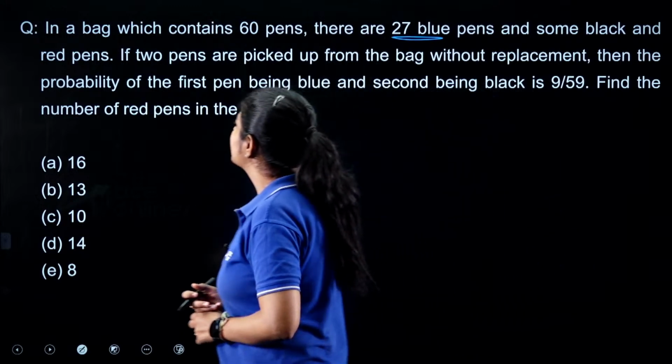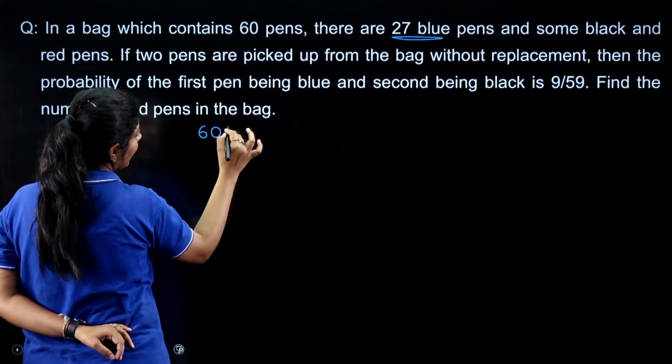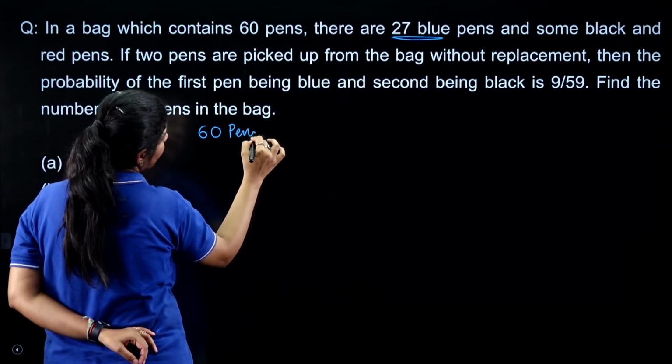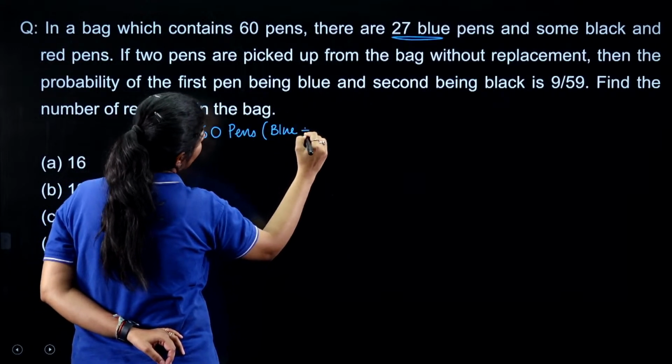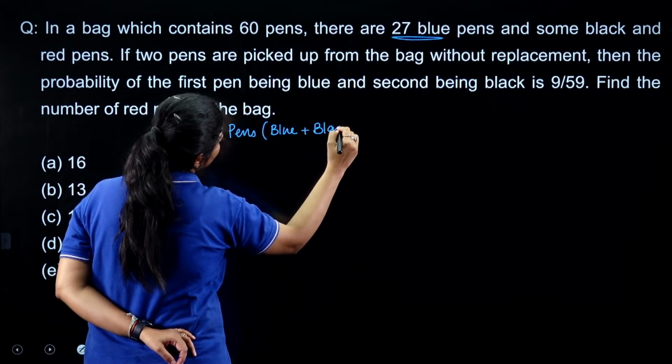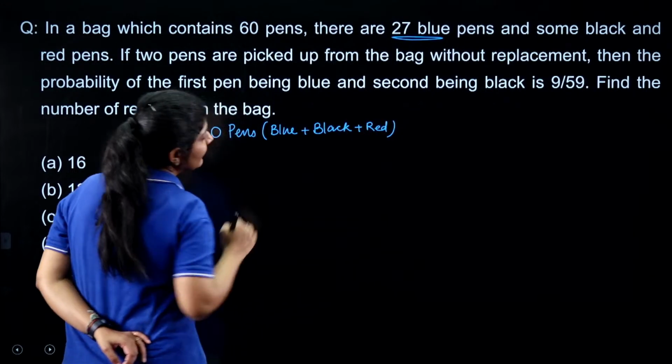How are we going to attempt this? The question says you have 60 pens. In the 60 pens you have blue, black and red, these 3 colors.